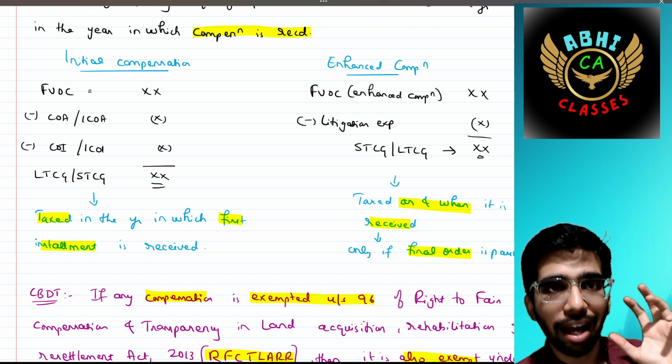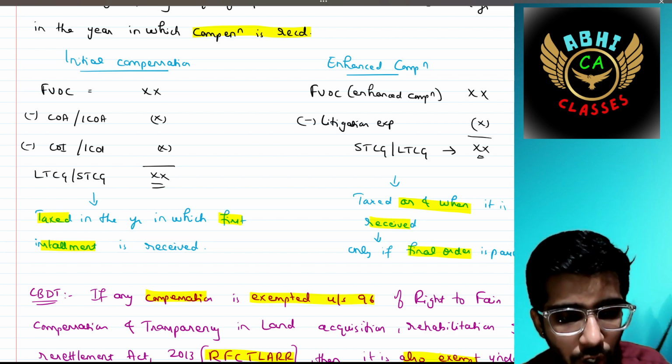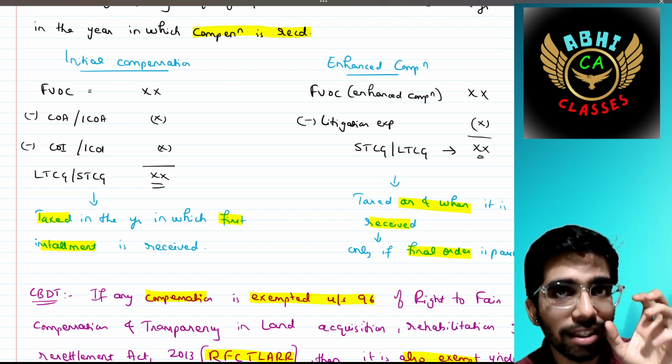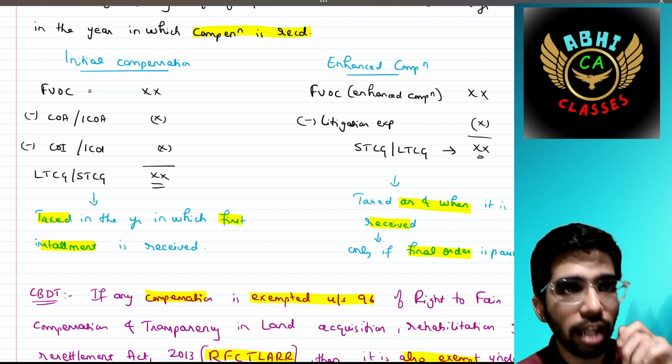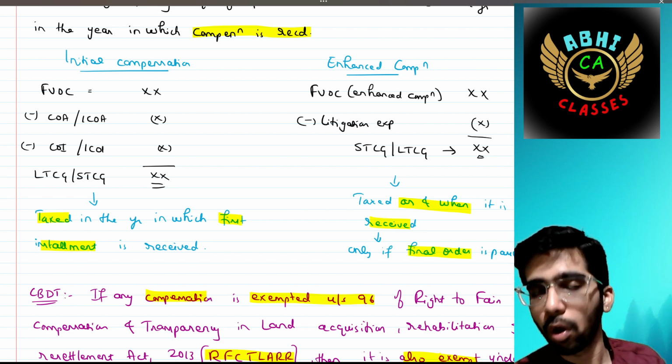For initial compensation, from the first installment, even though you are receiving only 30 lakh out of 50 lakh, tax should be paid on the entire 50 lakh.